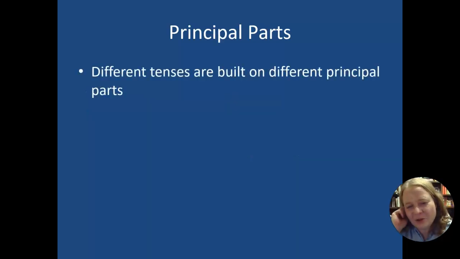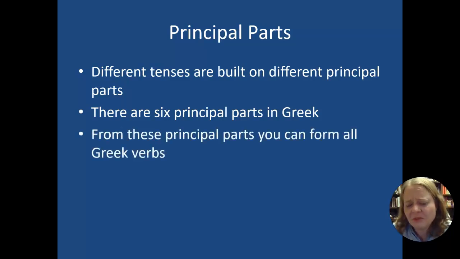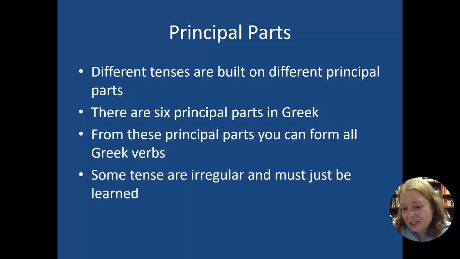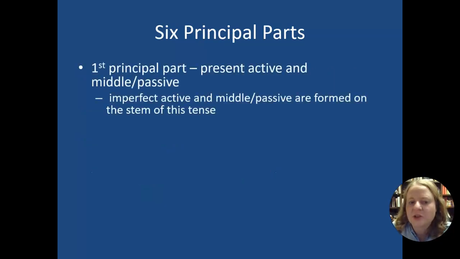They also, though, are built on different principal parts, especially the different tenses. We have 6 different principal parts in Greek, and from these principal parts you can learn all forms of Greek verbs. We're going to learn some that are regular and don't have any unusual changes, and then some that are irregular, and you just have to learn them. Here are the 6 principal parts, just so you can see them. The first principal part is the present, and it is the most important one, because if you have that as your base, then you're going to be able to do other things.